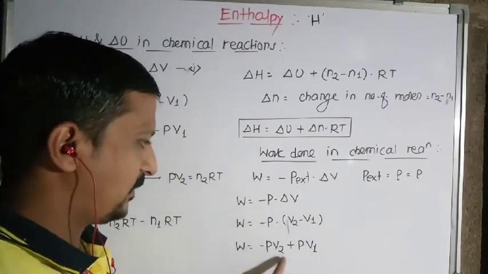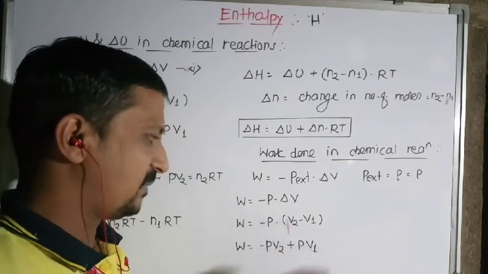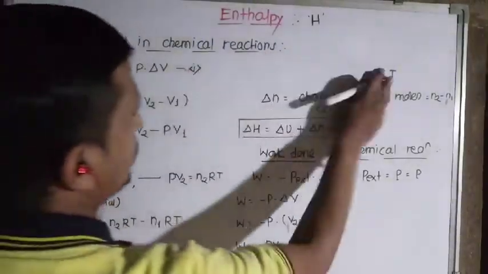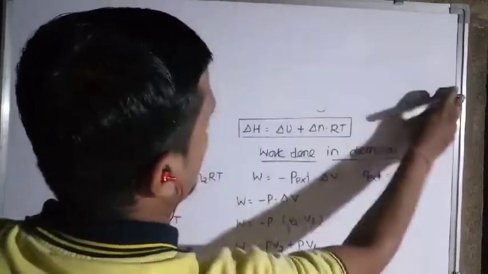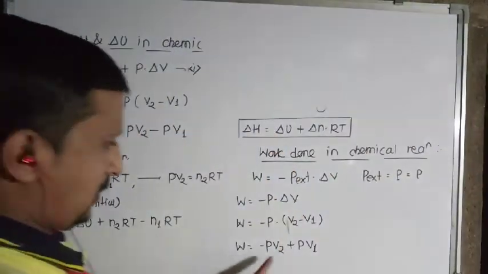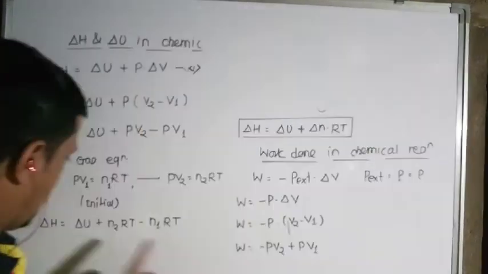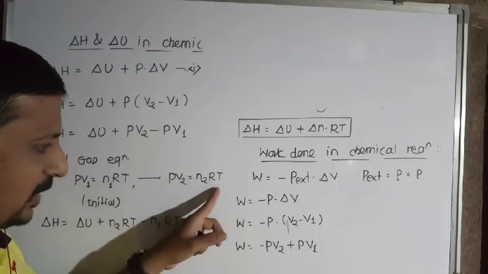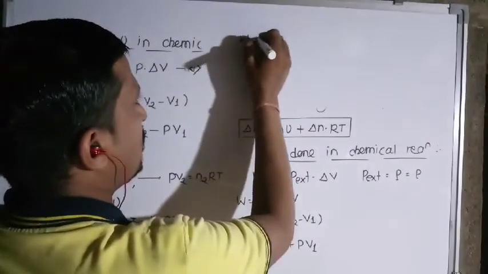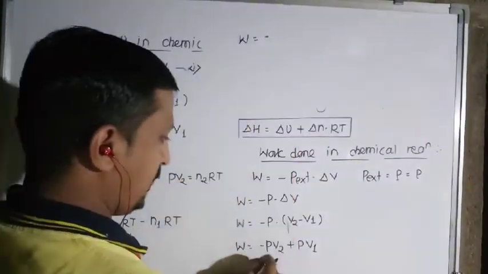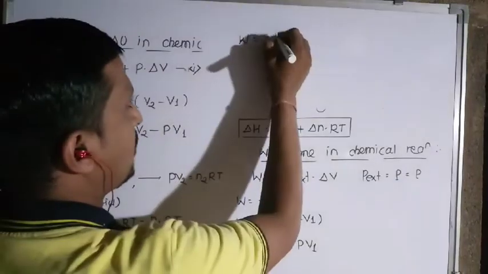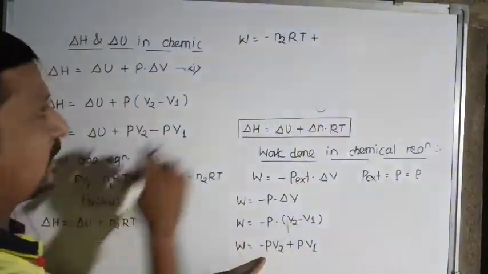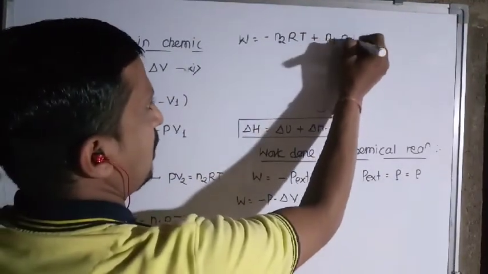Now if you continue, according to the ideal gas equation, under the same condition, PV1 is N1RT and PV2 is N2RT. So substitute these values. W is equal to minus PV2, that is minus N2RT, plus PV1, that is plus N1RT.